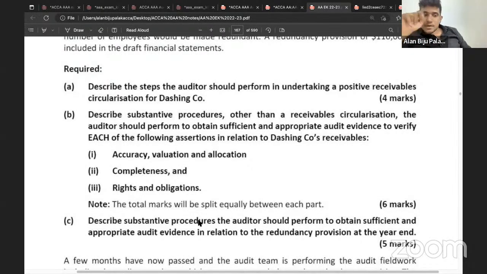And the second one, describe the substantive procedure the auditor should perform to obtain sufficient appropriate audit evidence to redundancy provision. So they have asked you to perform substantive procedures in relation to the sufficiency and appropriateness of the redundancy provision. So is that a general point or an assertion specific point or a scenario based question? Substantive procedures in relation to redundancy provision.